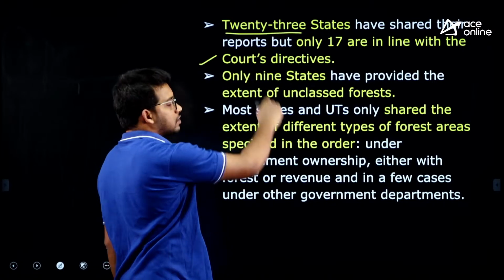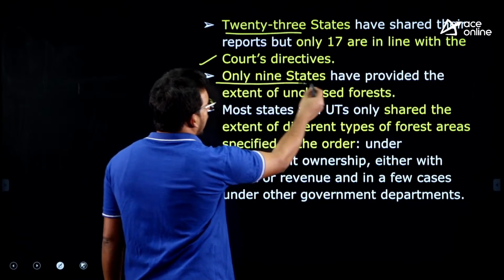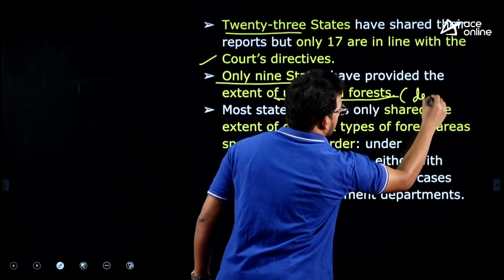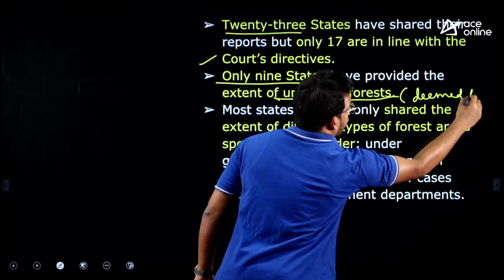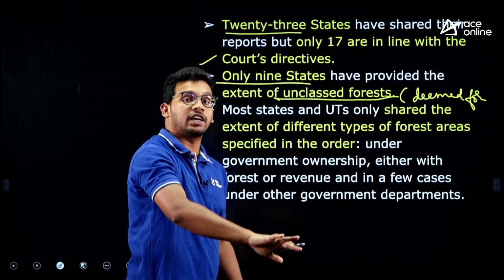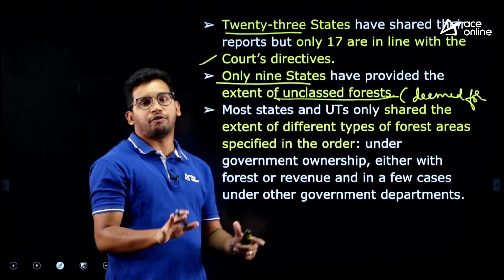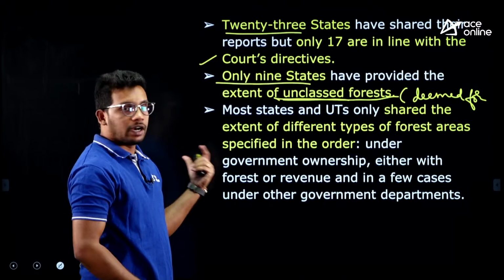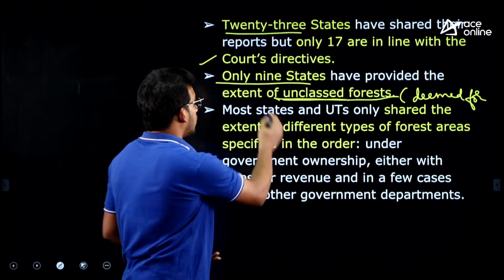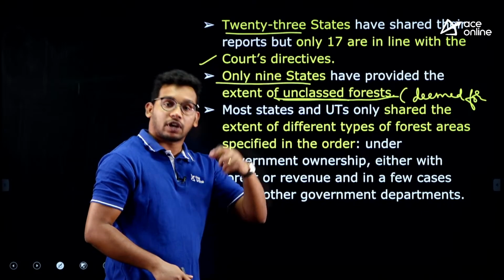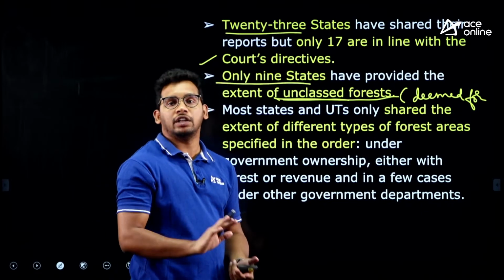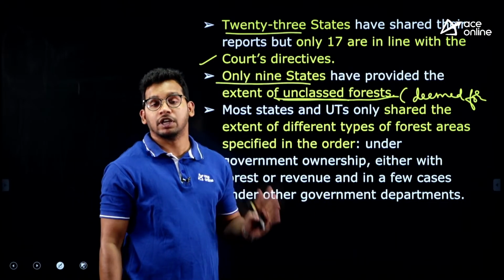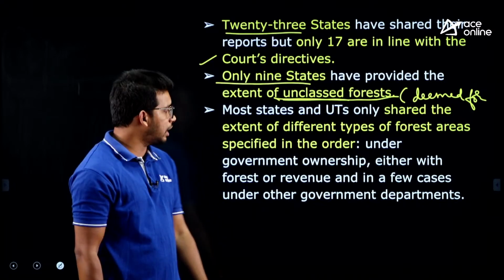So this is also against the Supreme Court judgment, and only 9 states have provided information on unclassed forests, also called deemed forests, right. These are forests which were not included under the Forest Conservation Act 1980 but are part of the dictionary meaning of forest; those are called unclassed or deemed forests. We have seen an example, right. So only 9 states have provided it. The rest, approximately 15 to 18 states, did not provide any information related to deemed forests, even after the Supreme Court asked them, right.